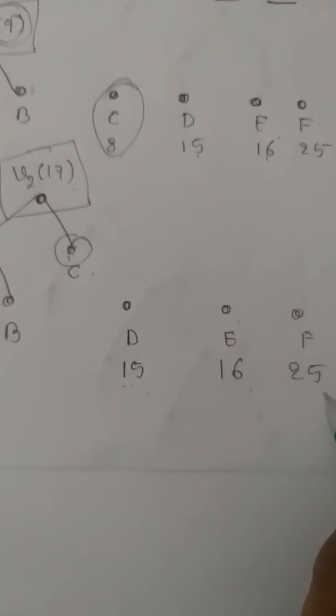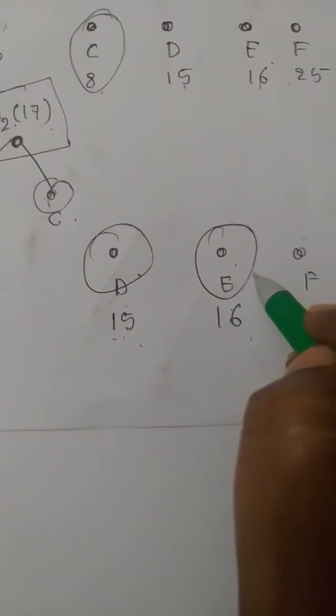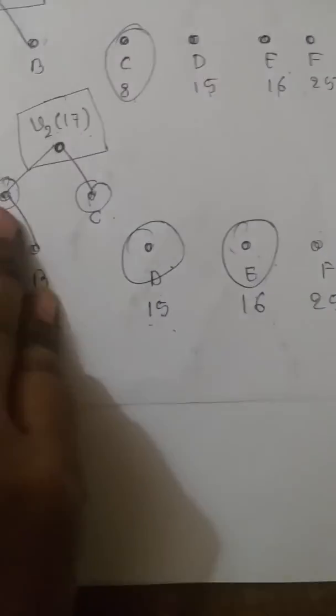Correct? Now I have with me the vertex V2 with weight 17 and D with weight 15 and E with weight 16 and F with weight 25. Correct? So among which now I have to identify two minimum weights. V2 is 17. This is 15. This is 16, 25. So D and E are the two vertices with minimum weight now. So I have to join these two to the new vertex V3. So that's what we have done here.